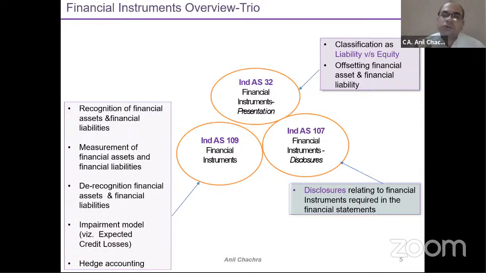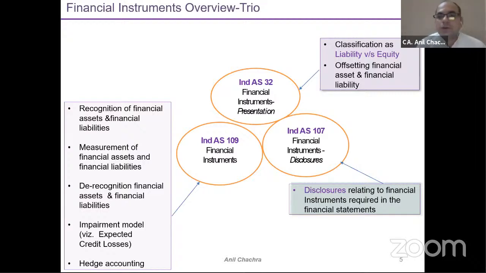Then it talks about the offsetting rules, means whether the financial assets or financial liabilities can be offset or not. The third thing, which is the most important in this Ind AS 32, is the recognition of the interest and the dividend part, right? So three broad criteria will be discussed in the Ind AS 32 part.